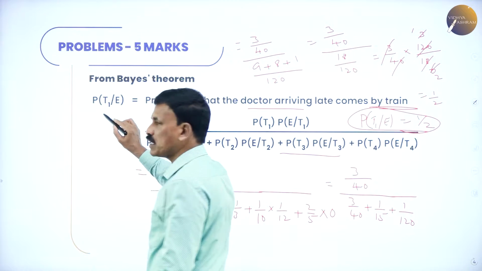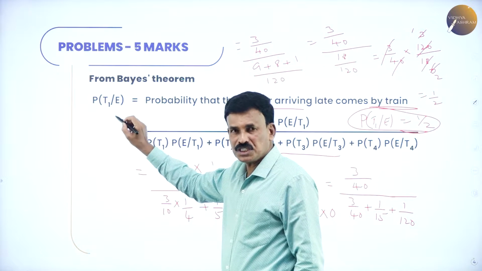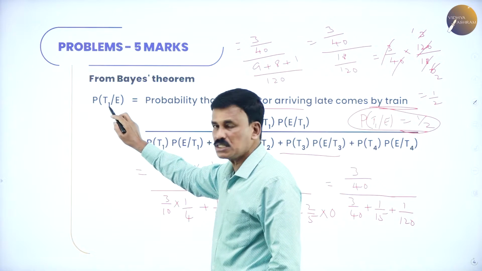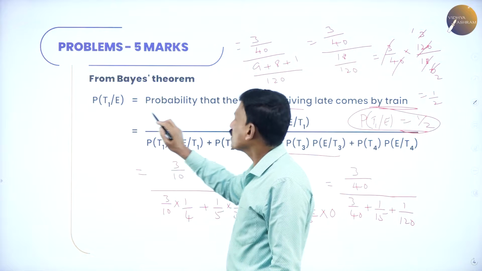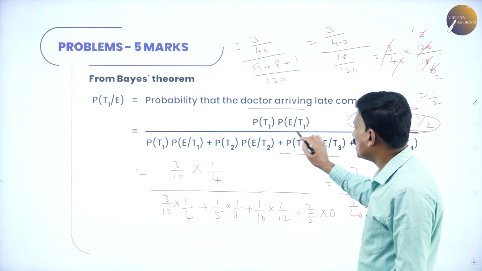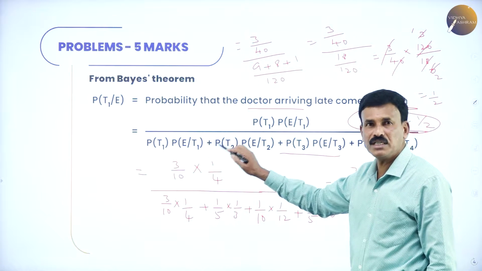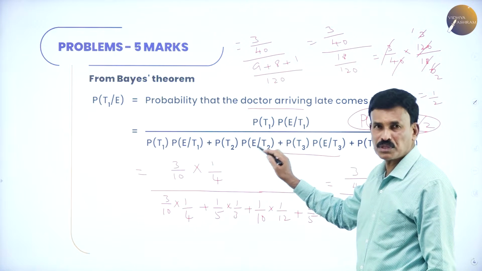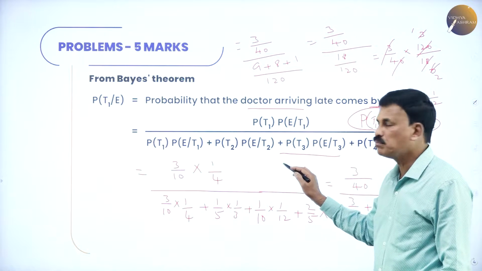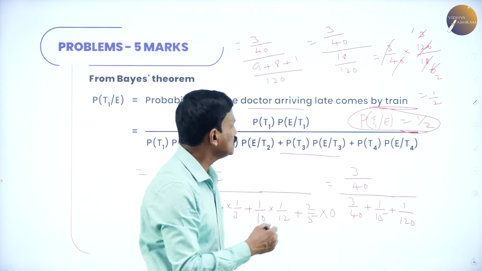So that is given by probability of T1 by E. T1 is nothing but the means of transportation by train. E is the visit of a doctor. So already E has happened. So probability of T1 by E is equal to probability of T1 into probability of E by T1, divided by probability of T1 into probability of E by T1 plus probability of T2 into probability of E by T2 plus probability of T3 into probability of E by T3 plus probability of T4 into probability of E by T4.